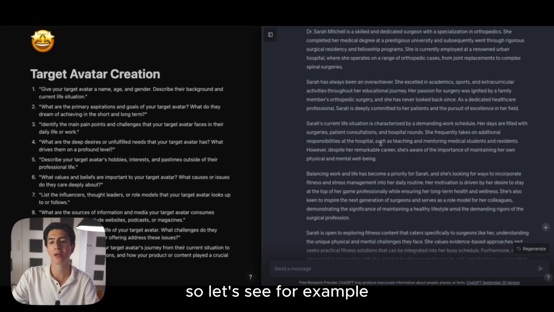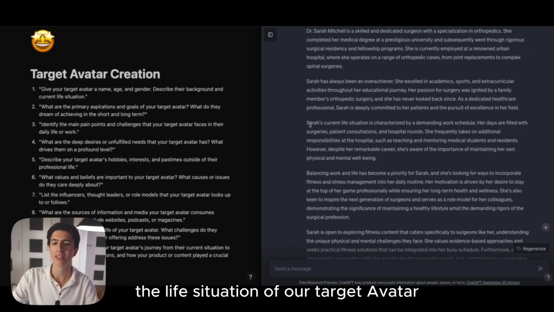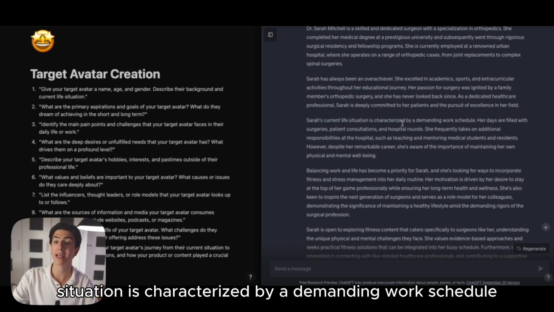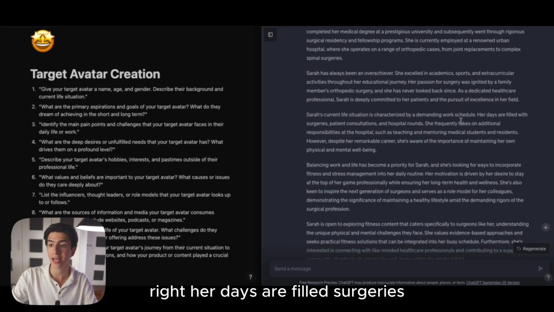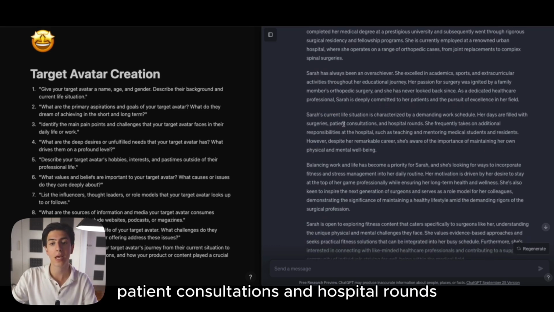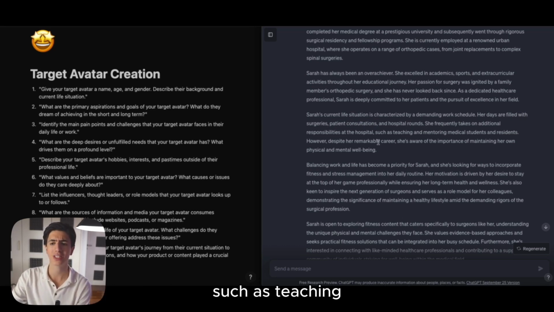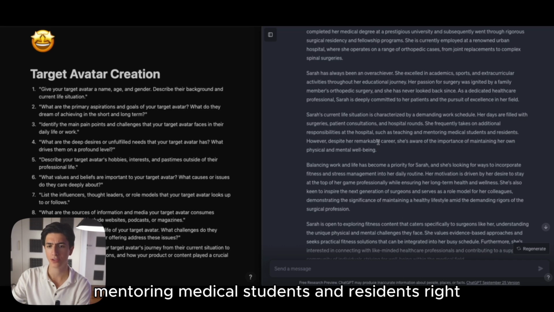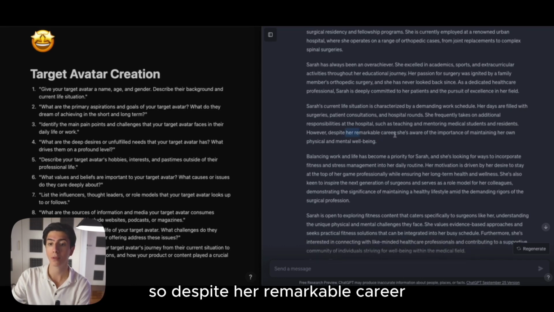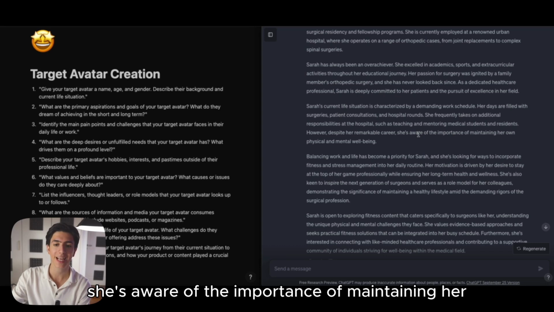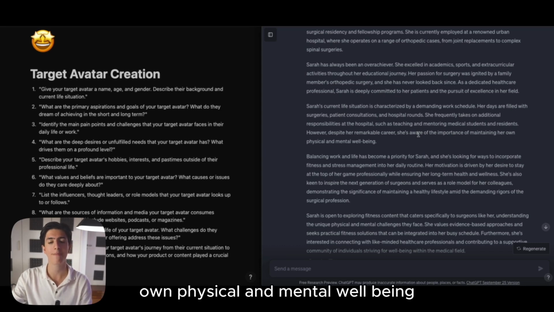So let's see, for example, the life situation of our target avatar. Sarah's current life situation is characterized by a demanding work schedule, right? Her days are filled with surgeries, patient consultations, and hospital rounds. She frequently takes on additional responsibilities at the hospital, such as teaching, mentoring medical students and residents. So despite her remarkable career, she's aware of the importance of maintaining her own physical and mental well-being.